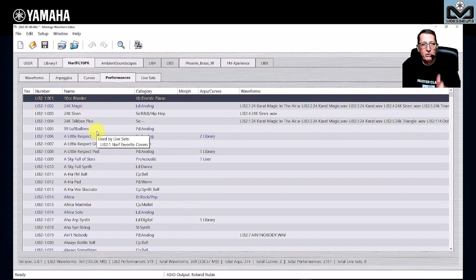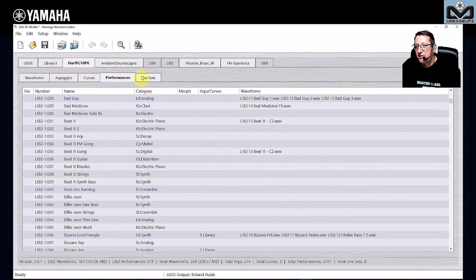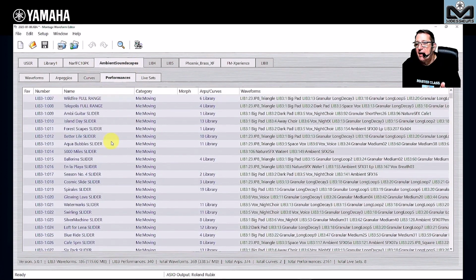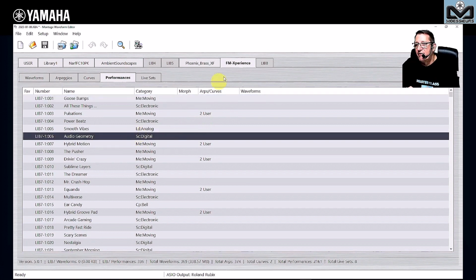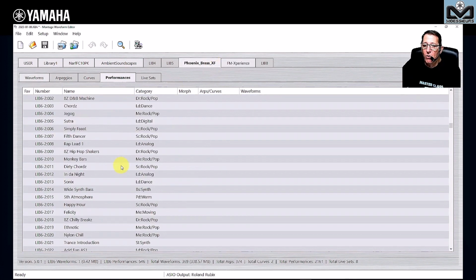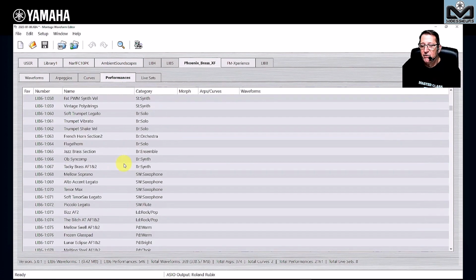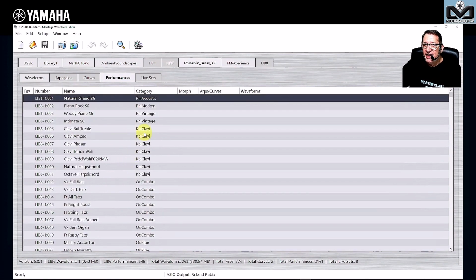So I can depend on the number of performances I have, or if I want to keep nav sounds, because I know when I go to the library, I know this is all nav sounds. I want to keep ambient soundscape because I use samples, and I want to have the FMX apart when I want to work with FMX performances from Easy Sound and old performances, but I will not do it for this video. So you really can manage and do a lot of things.